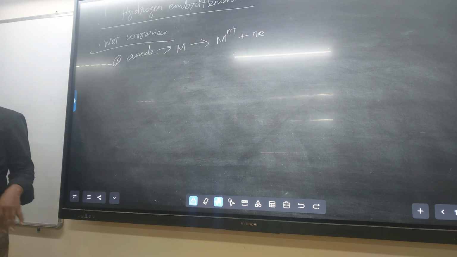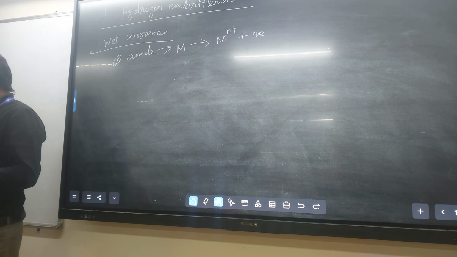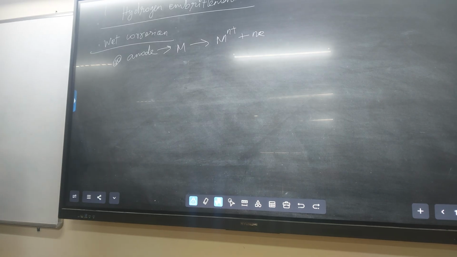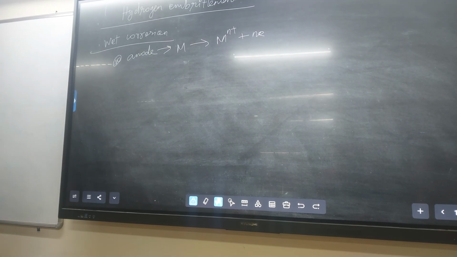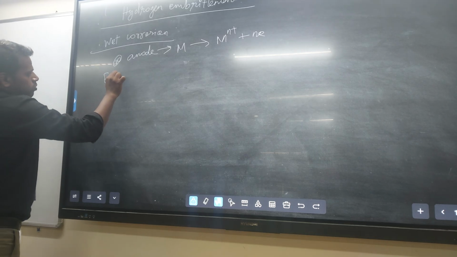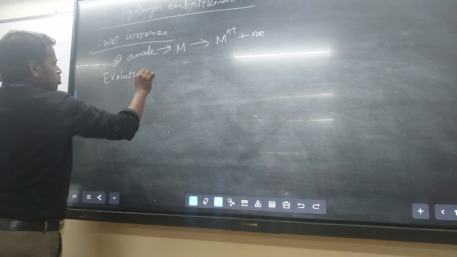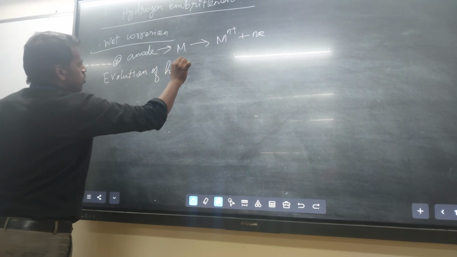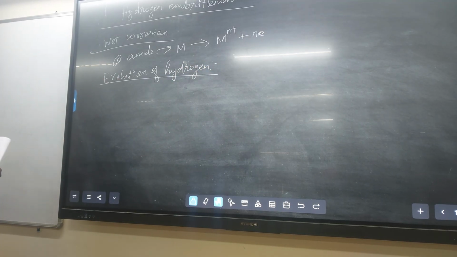Based on the cathodic reaction only, we can separate wet corrosion into two types: one is evolution of hydrogen gas, another is absorption of oxygen. Okay, first, evolution of hydrogen. That means the hydrogen evolution reaction occurs in an acidic medium.